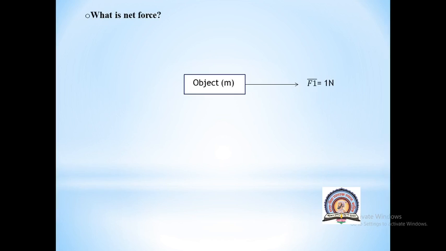See, the object continues its state of rest up to which extent? Till you didn't apply this force. F1 is not applied to the object, the object is at rest. The time when I apply force, the object started to move. Now the motion of the object was from left to right. Let's see another case. So see here, net force is not equal to 0. So these forces are unbalanced forces. When forces are unbalanced, then the object will change its state of rest or uniform motion.